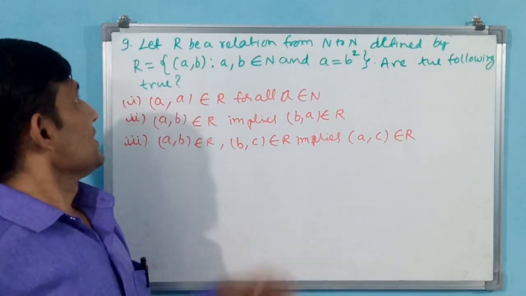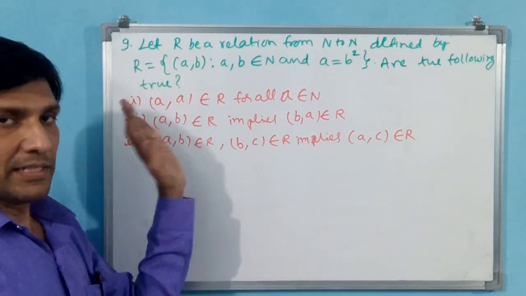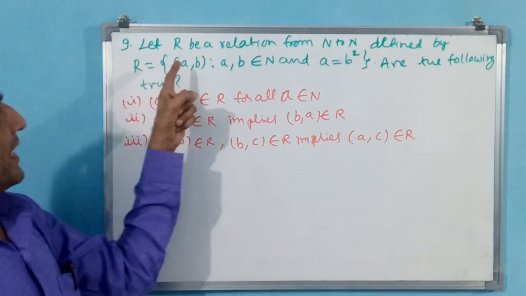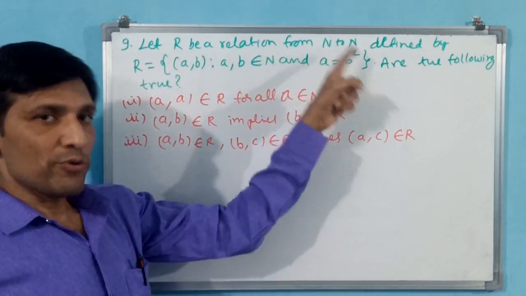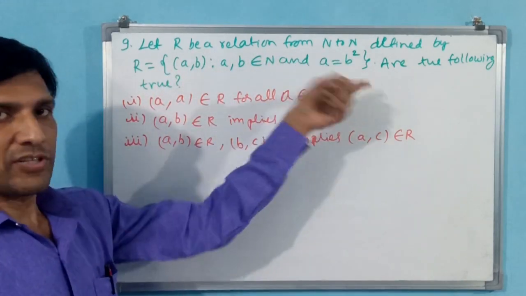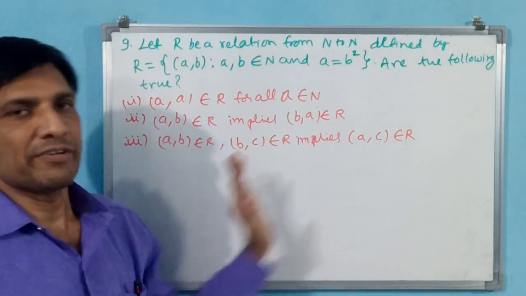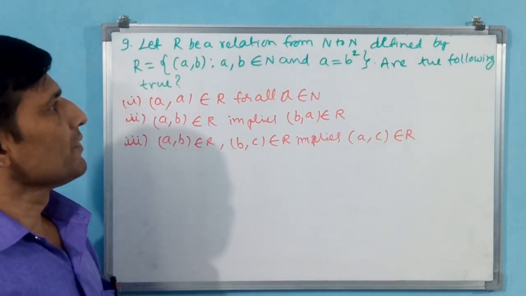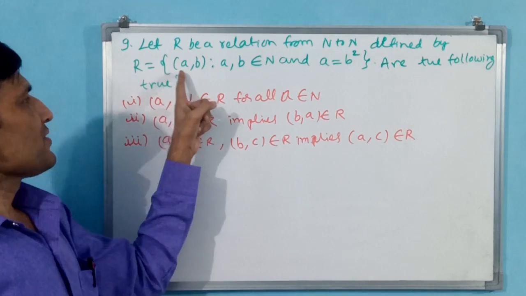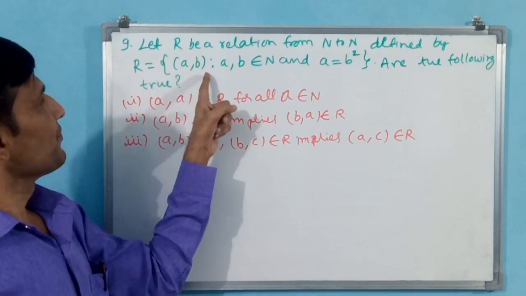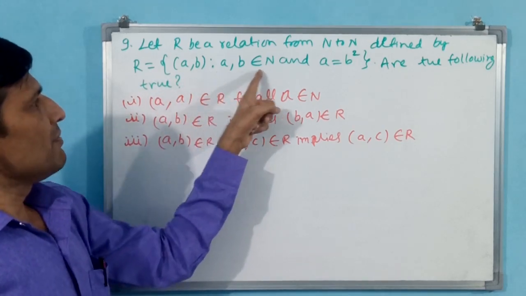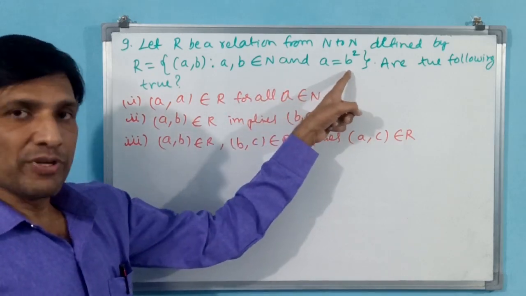See the ninth question. Ninth question, what is he asking? Let R be a relation from N to N, natural number to natural number. What are natural numbers? We know from 1 it will start, 1 to infinity. Defined by R equals (a, b) for all a, b belongs to N and a is equal to b square.